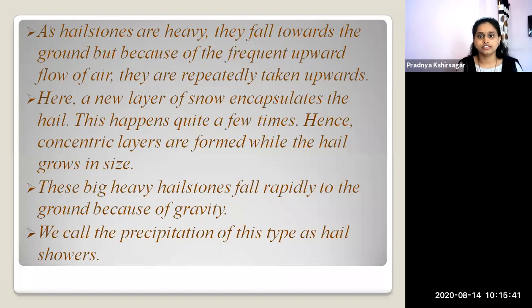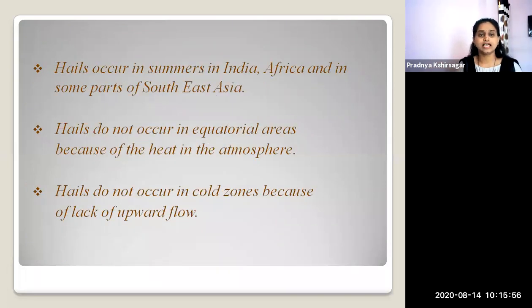Yes, till now we have studied what is hail and what are concentric layers. Now let's learn the examples of hailstones. Yes, hails occur in summers in India. During the summer in India, we can experience hails. Also in Africa and in some parts of Southeast Asia. Second example, hails do not occur in equatorial areas because of the heat in the atmosphere.